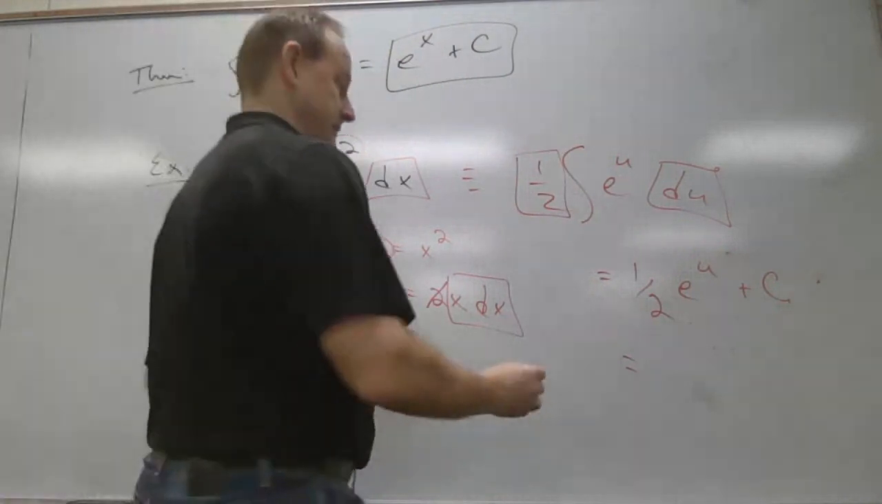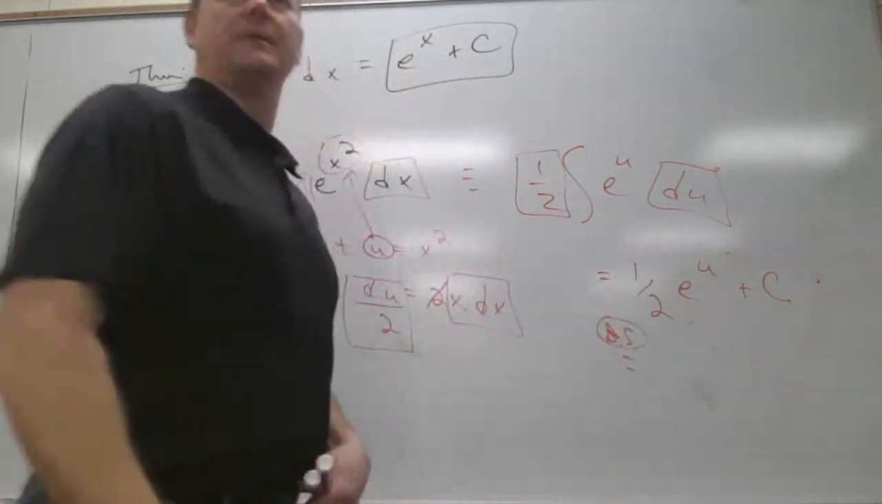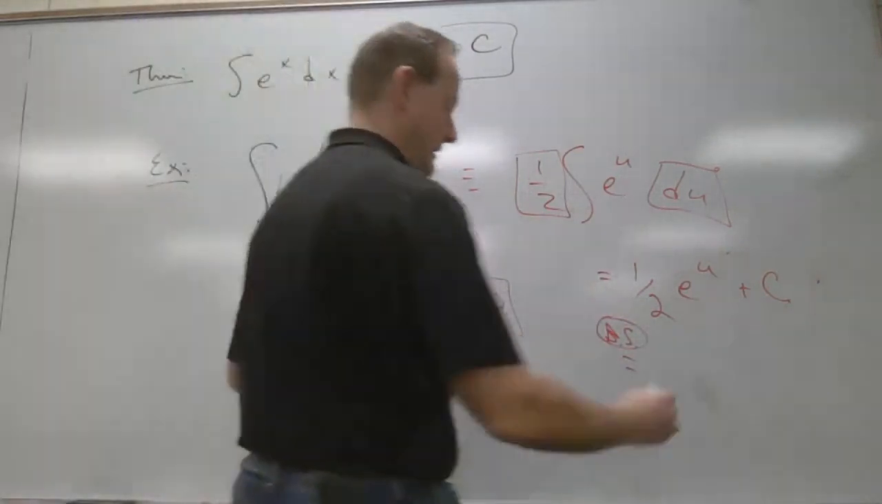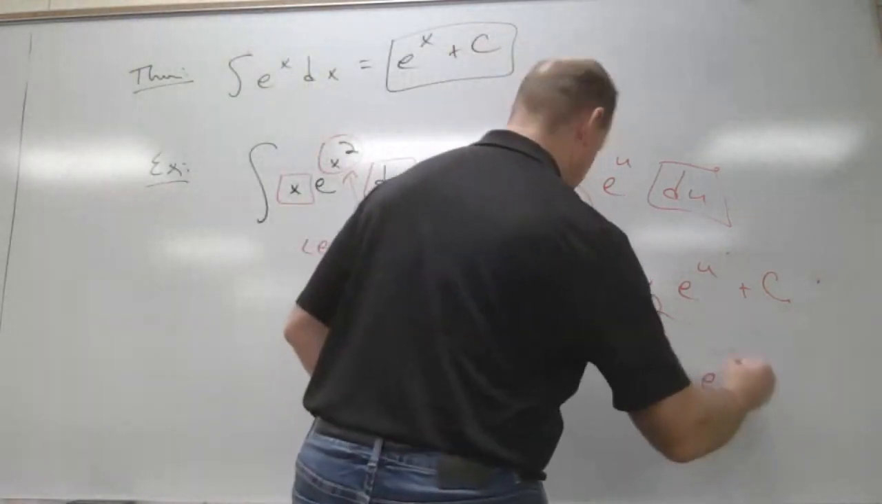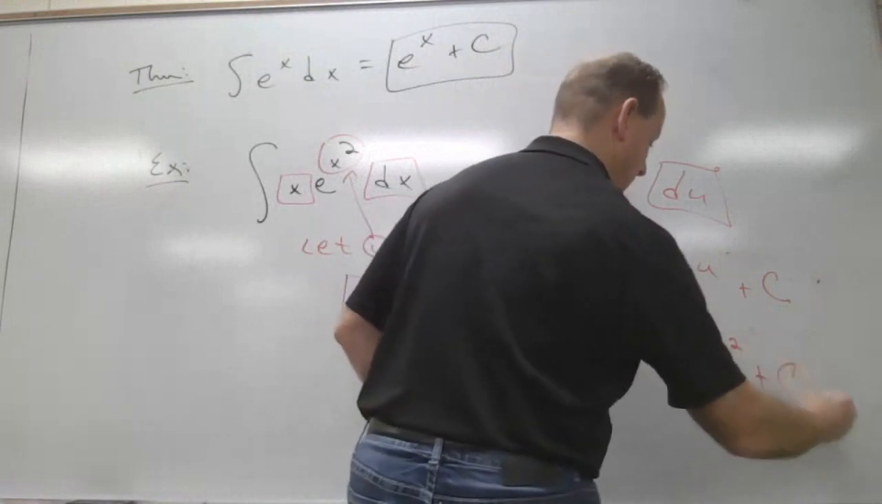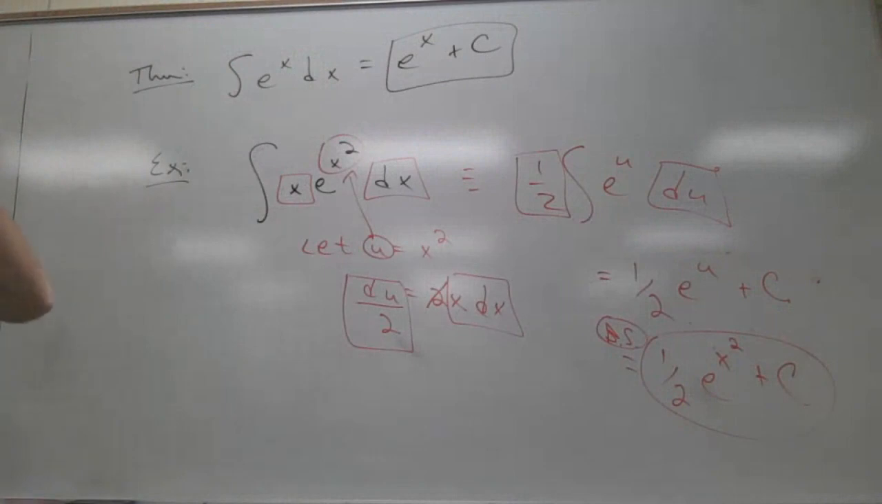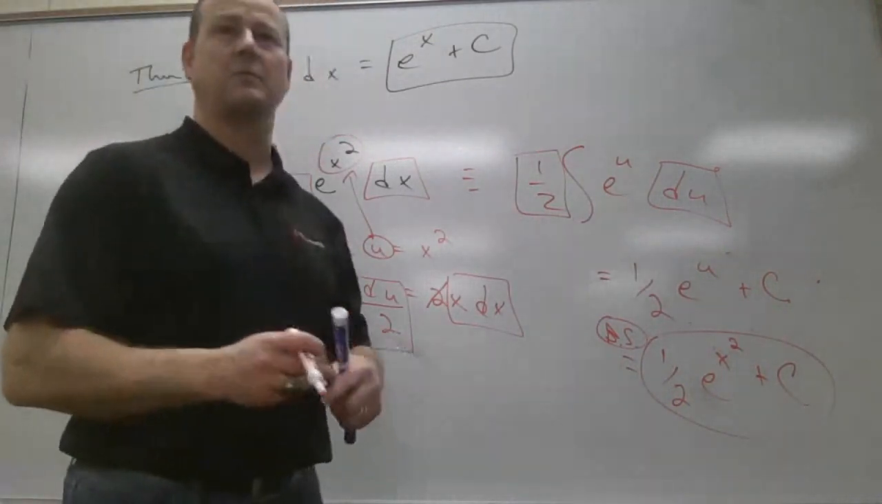Plug x squared back in for u. That's BS on your paper. It's back substitute, right? So it's 1/2 e to the, what was it? x squared plus c. So that's the antiderivative. So the antiderivative of x e to the x squared dx is 1/2 e to the x squared plus c.